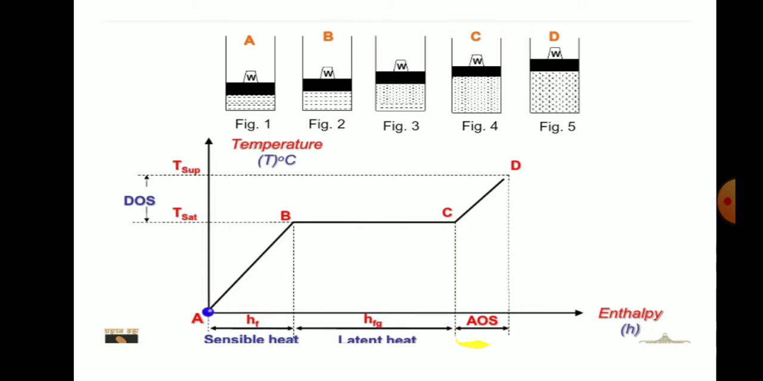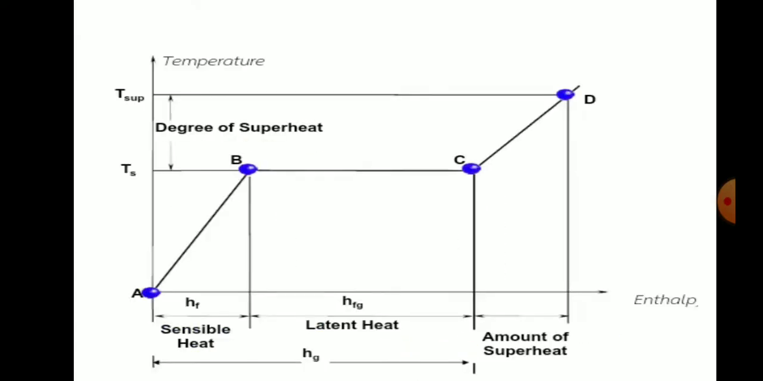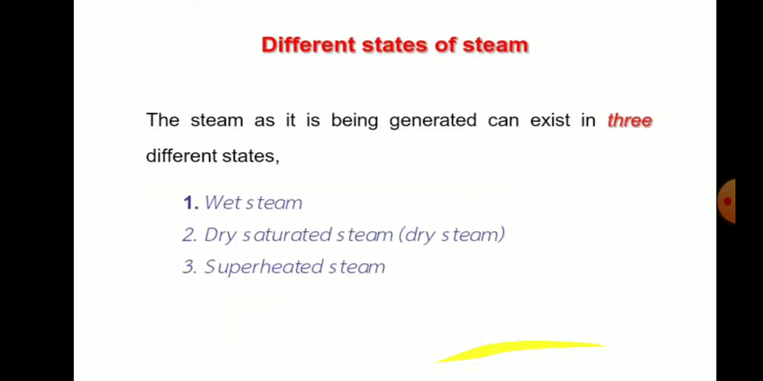So then the amount of superheat, that we call as ΔS, we get from here. You can see the sensible heat that is being represented as hf, latent heat, that is hfg, and superheat, that is hfs. So the degree of superheat is Tsup minus Ts. Okay, so we see now the different states of steam.